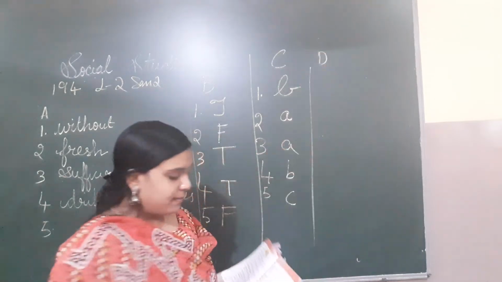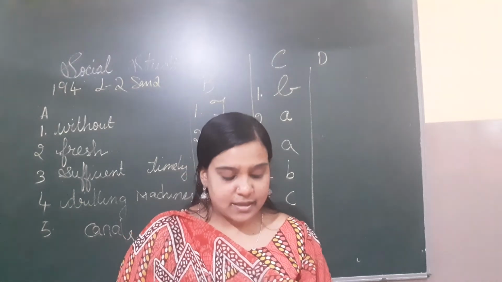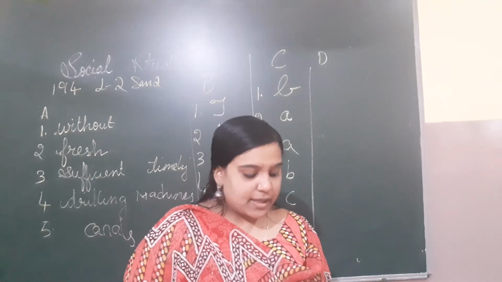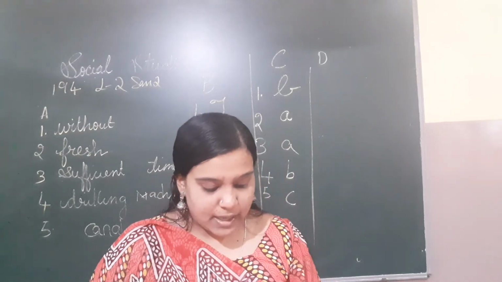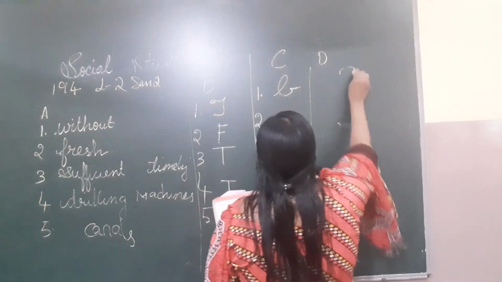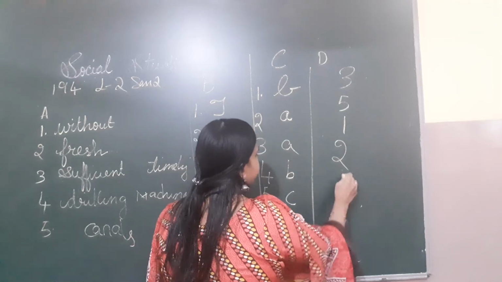Bhakra Nangal Dam, River Satluj. Hirakud Dam, River Mahanadi. Nagarjuna Sagar Dam, River Krishna. Sardar Sarovar Dam, River Narmada. And Farakka Barrage, River Ganga. So your answer will be 3, 5, 1, 2 and 4.